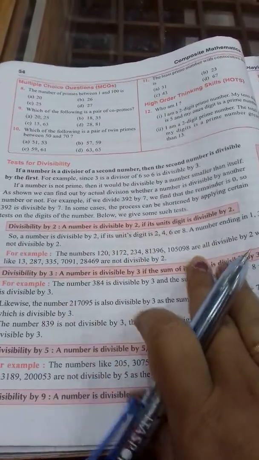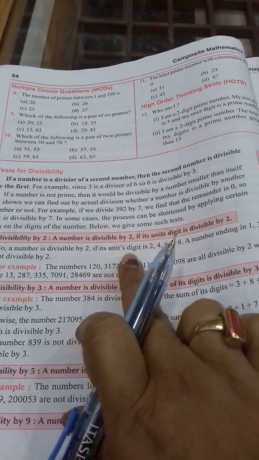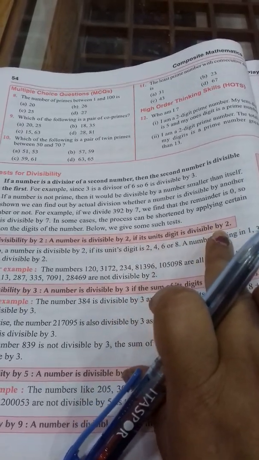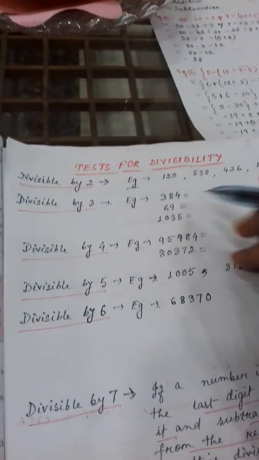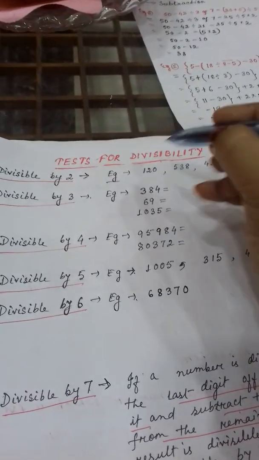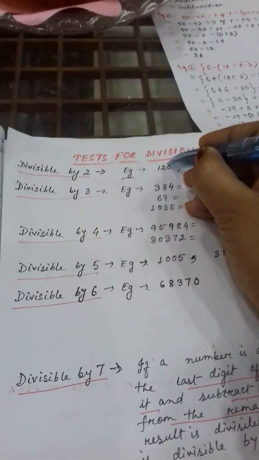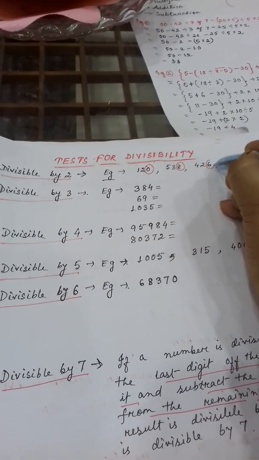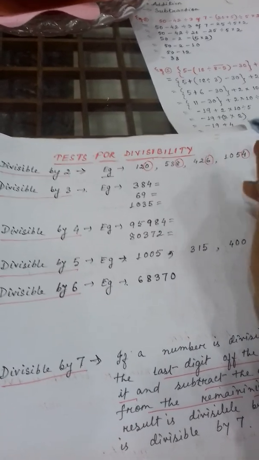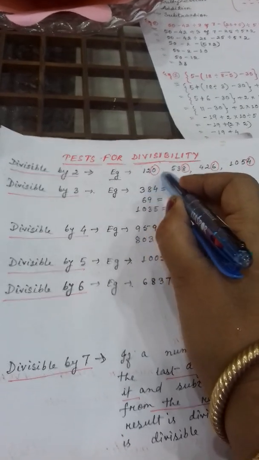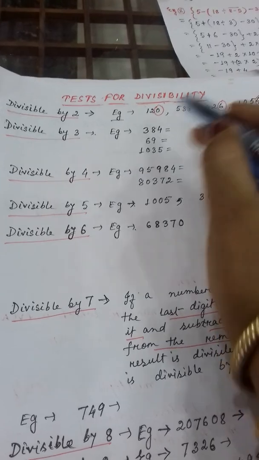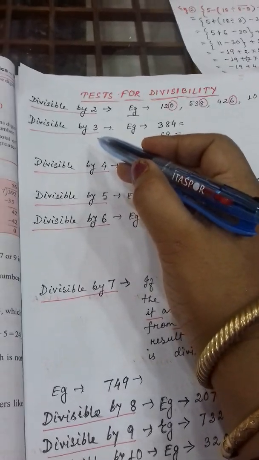I have not written the definitions because definitions are already there. I will make you understand. First one, divisibility by 2. A number is divisible by 2 if its unit digit is divisible by 2. That means here you see, I have given some examples. Unit digit means these all. Unit or ones is the same. That means if these digits are divisible by 2, the complete number is divisible by 2. Clear or not?